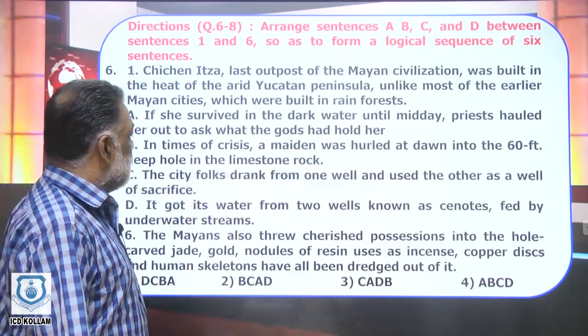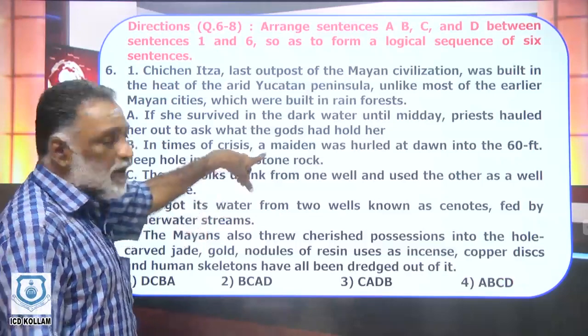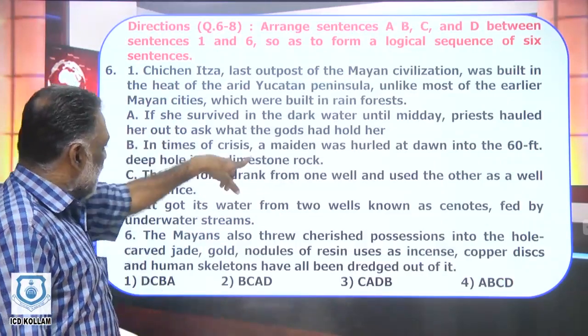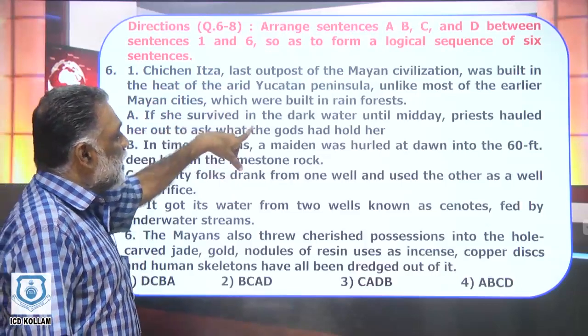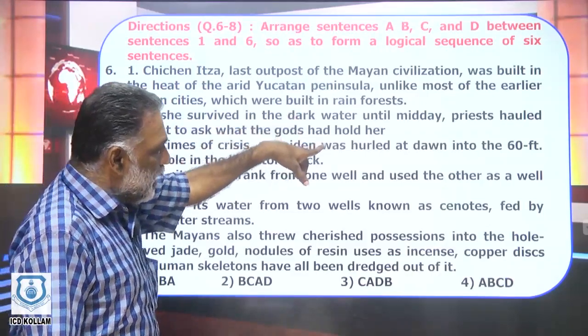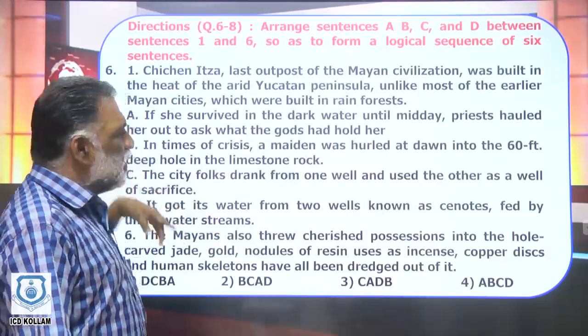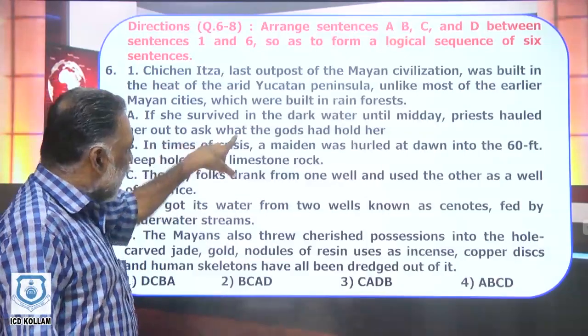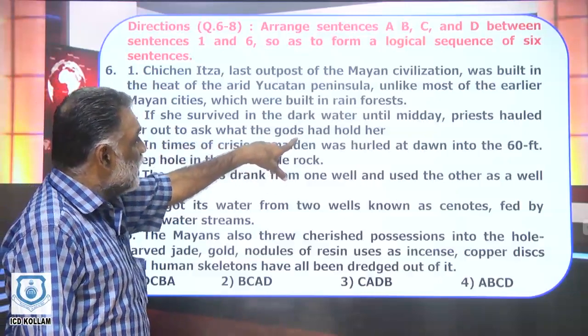The virgin. The maiden. The maiden was thrown, and this maiden is represented by she. If the maiden survived in the dark water until midday, priests hauled, means pulled, her out to ask what the gods had told her.